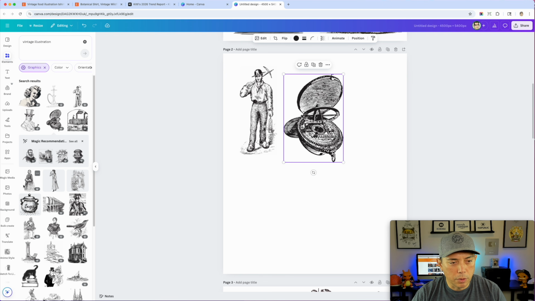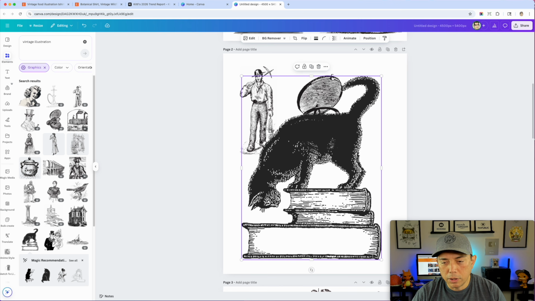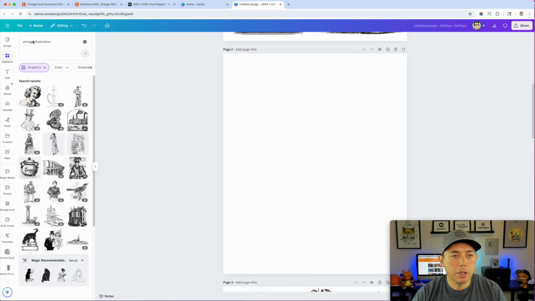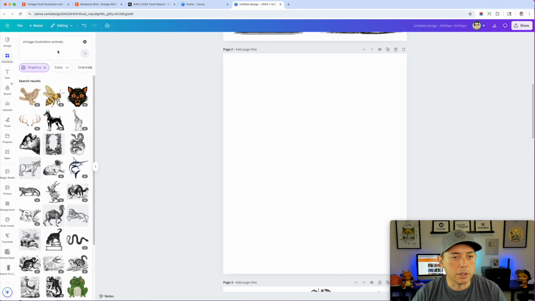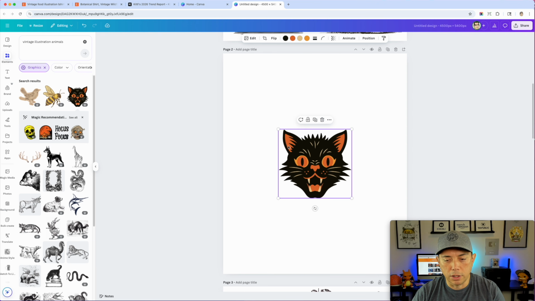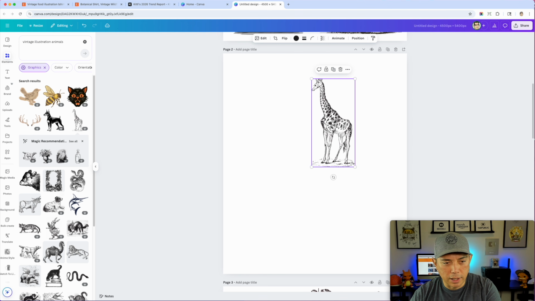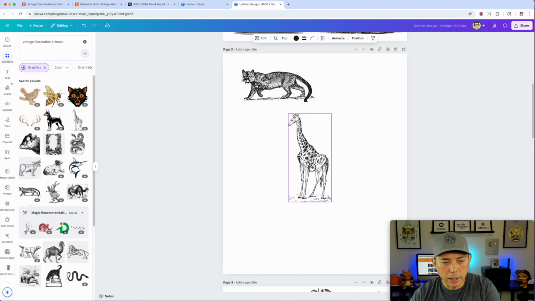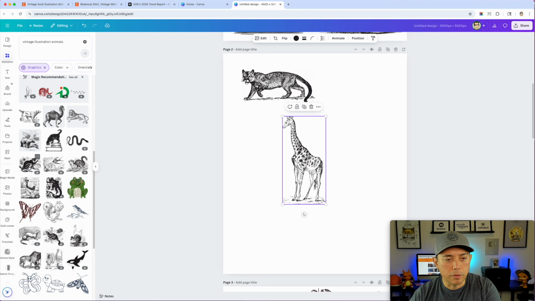That one could be okay. We're looking for kind of a line drawing. That could be okay, but what we want to do is look for something where they all look the same. So let me do vintage illustration animals, just so you can see the difference here. So this, no, that's not what we're looking for. No, no. This one, yes, something like that. Let's see, maybe this one, something like that. There's a specific style that we're looking for.